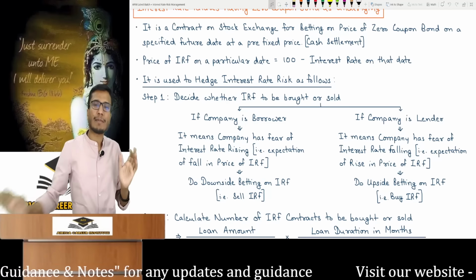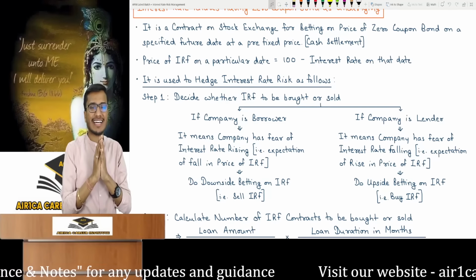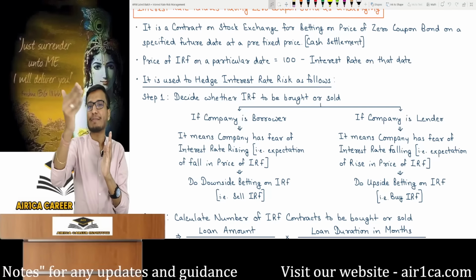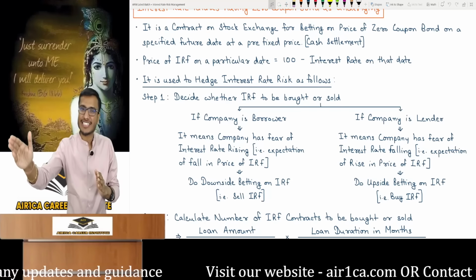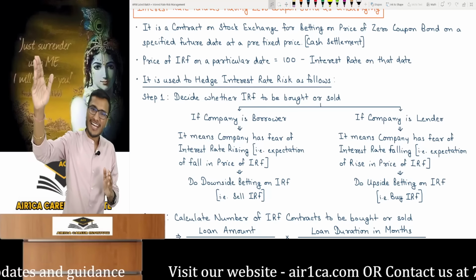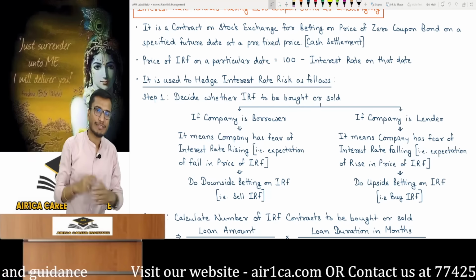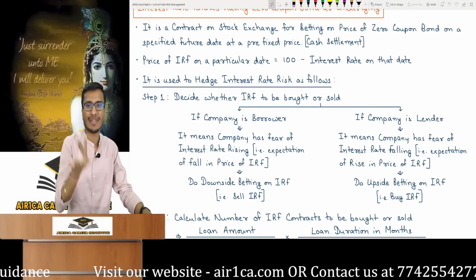But let's say the company is a lender and wants to make an investment after 3 months. The fear in an investment would be that the interest rate in the market is going to fall. If market interest rate falls, then the price of interest rate future rises. So you'll make an upside bet on interest rate future, which means you'll buy the IRF. This simple concept is done.